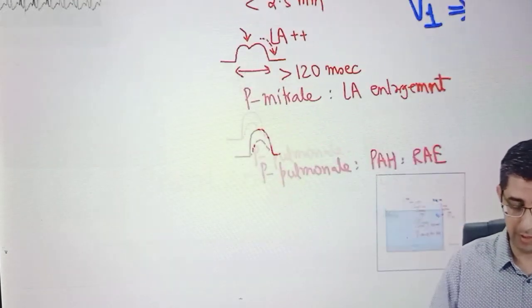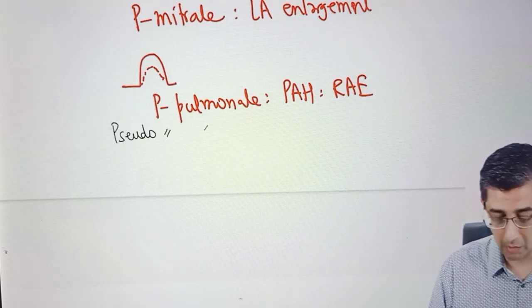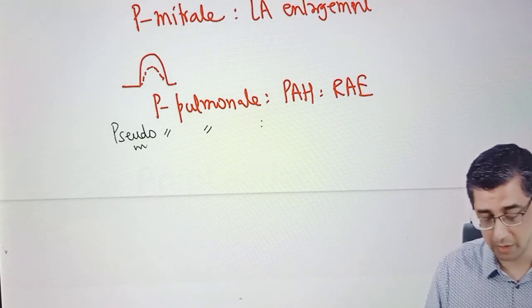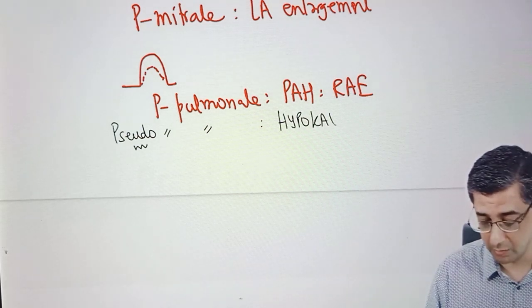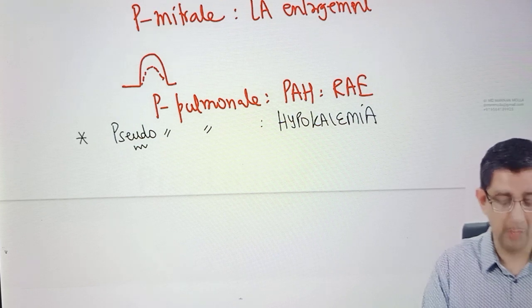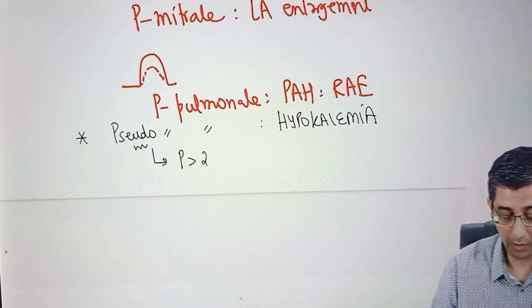Let's look at one more such minor finding which is to be remembered. The question asked in one of the NEET exams was, pseudo P pulmonale is found in. A lot of guys casually read it and thought it is P pulmonale. If you go through the electrolyte imbalance part, the ECG changes in hyperkalemia and hypokalemia, I have highlighted this statement of mine. Pseudo P pulmonale as a feature of hypokalemia basically means that the P wave vertical height will be more than 2.5 millimeters.